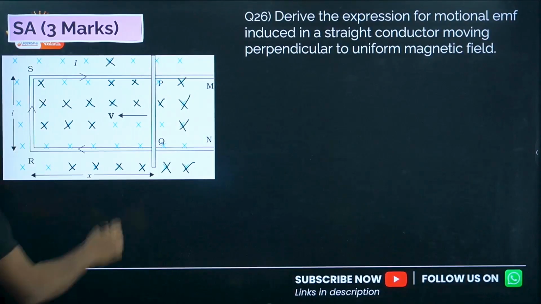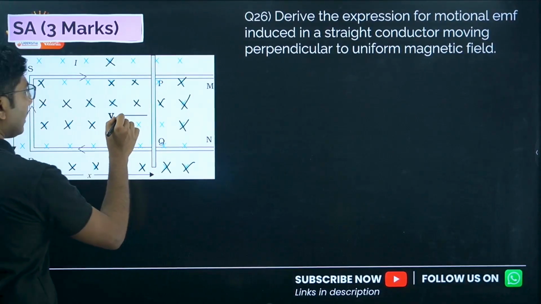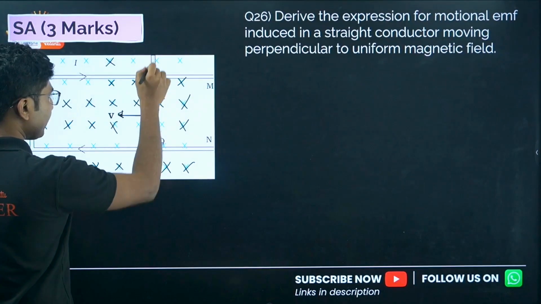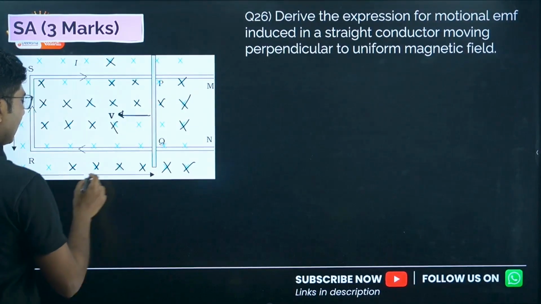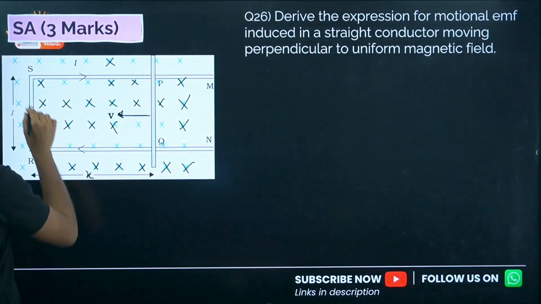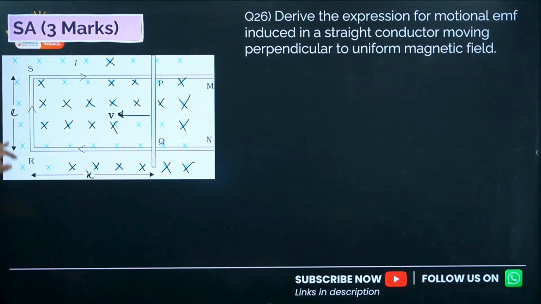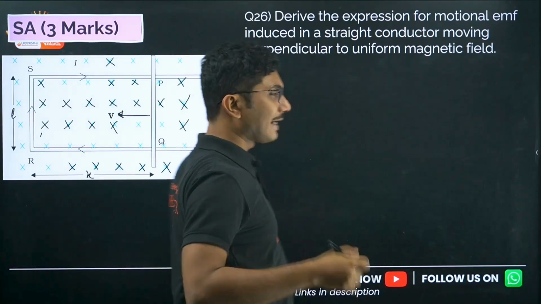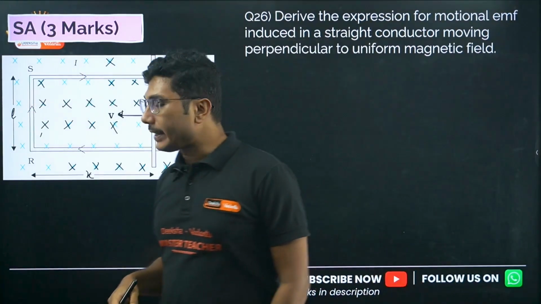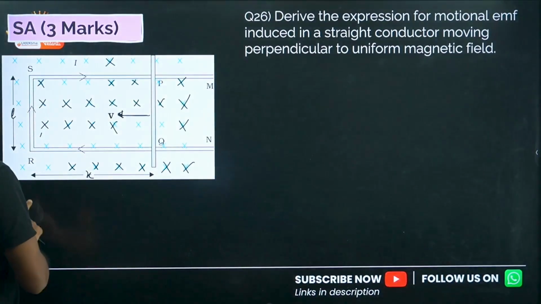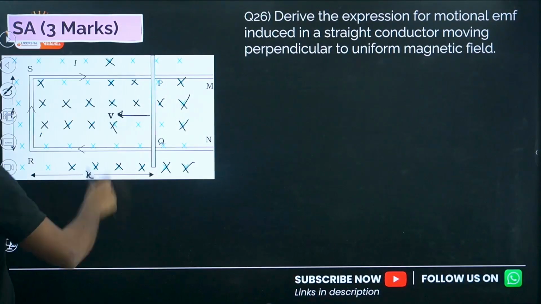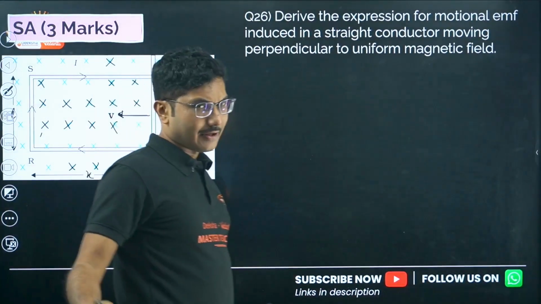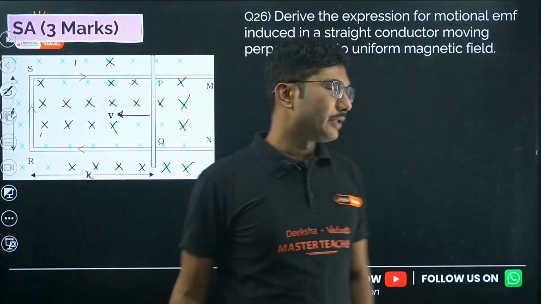Now what you have to do, you have to take the velocity of the rod which is moving, given by v. This is x and this is L. This length is L, this distance is x. Now we have to apply Faraday's law and calculate the induced EMF. Faraday's law as well as Lenz's law, both laws you will apply.